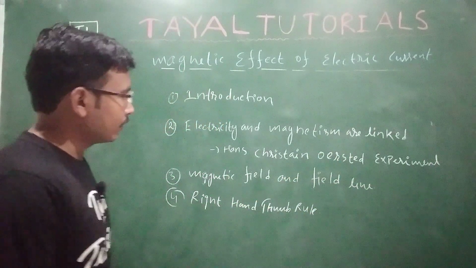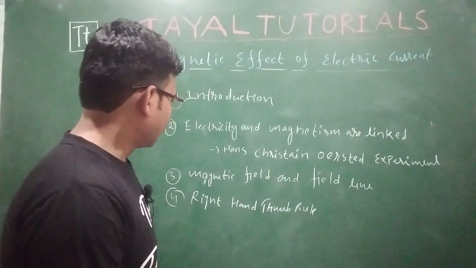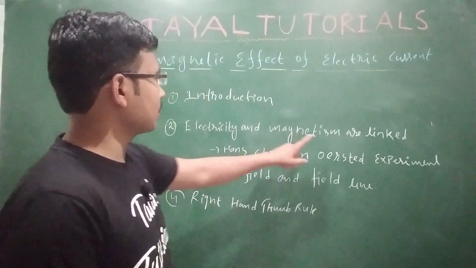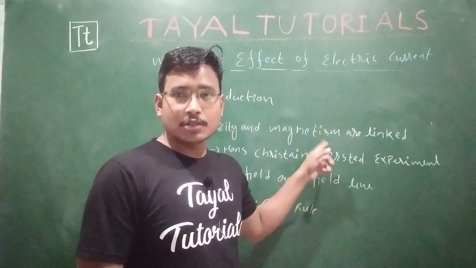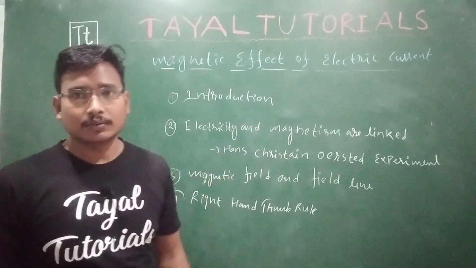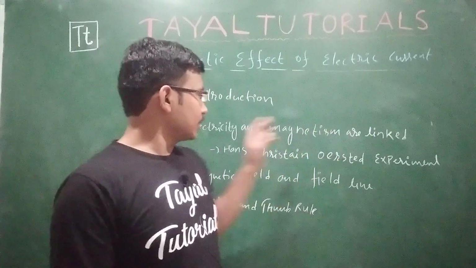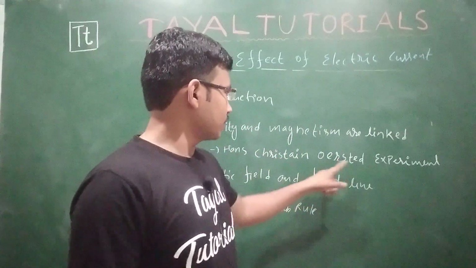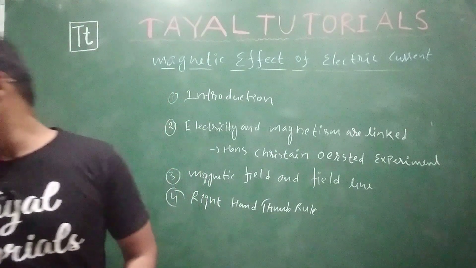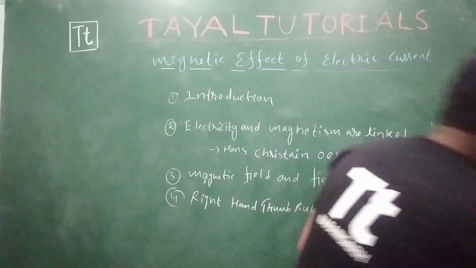Next we will see magnetic field and field lines. After that we will see the right hand thumb rule. After that, if electricity is producing magnetism, we will check whether magnetism is producing electricity or not. That is the counter statement that has been proved by Michael Faraday, and the original statement was given by Ørsted. These things we will discuss. Let's see how a magnet behaves and what magnets are. These are the topics we will discuss.